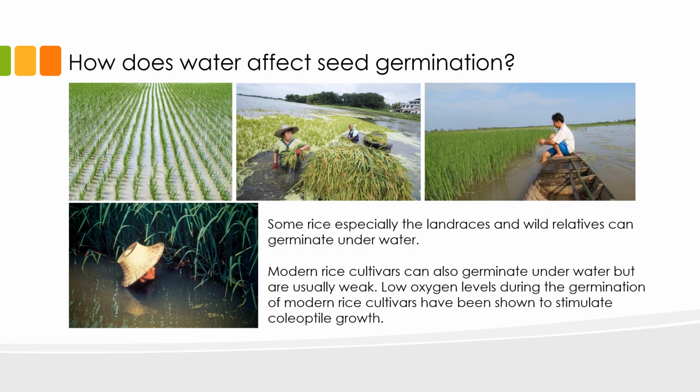Seeds of some species, especially those of non-domesticated plants, can be extreme in their water requirement. Some rice relatives, for example, especially the landraces and the wild species, can germinate underwater. The rice plants depicted in this panel here, and also here, are actually landraces. I think it's very obvious from these pictures that these landraces are able to survive flooded conditions, including during germination. The low oxygen levels imposed by submergence of seeds in water have been shown to stimulate coleoptile growth. Now, modern rice cultivars, just like the rice that's depicted in this panel, can also germinate underwater, but they are usually weak.